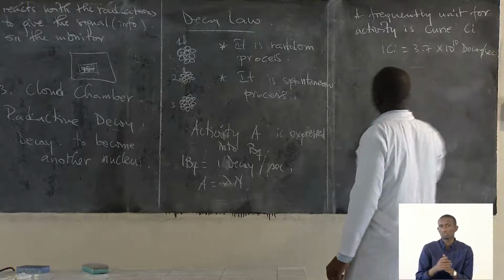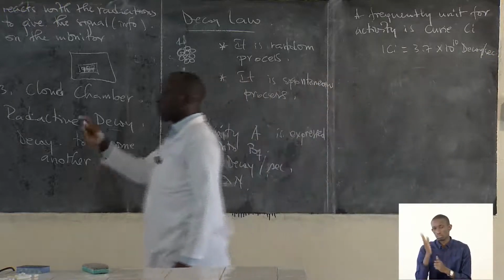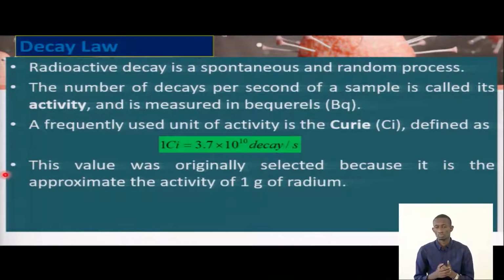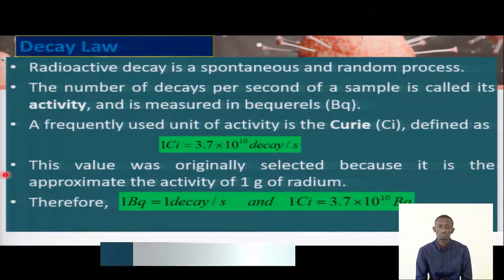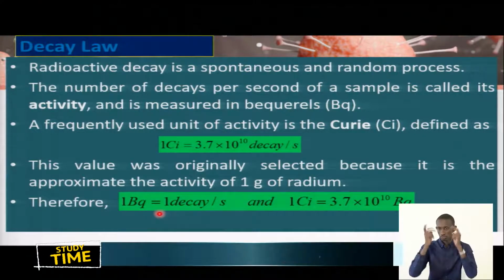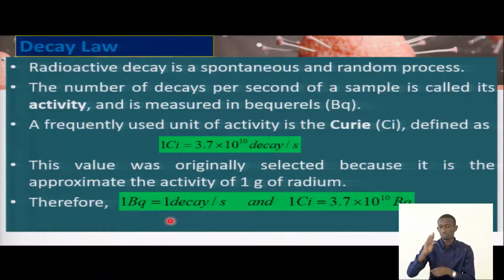So this gives you the value of activity in decays per second. The unit of activity is the becquerel, whereby 1 becquerel is equal to 1 decay per second.